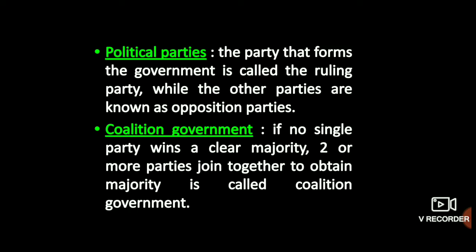Last is coalition government. Coalition means, in order to get a clear majority and to form the government, a political party must get more than 50% votes. The Lok Sabha has 545 seats or members. To form the government, a political party must get at least 272 votes. But sometimes a situation arises when no political party gets a simple or clear majority. Then some political parties come together to form the government, and such a government is called a coalition government.